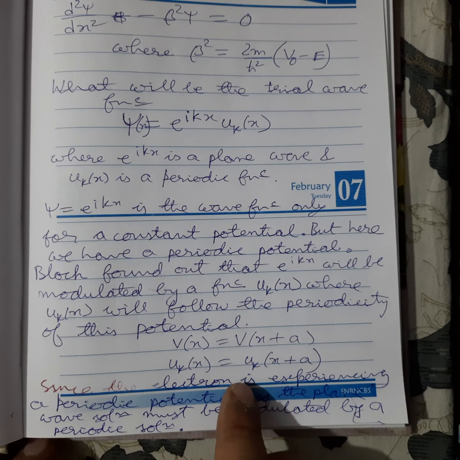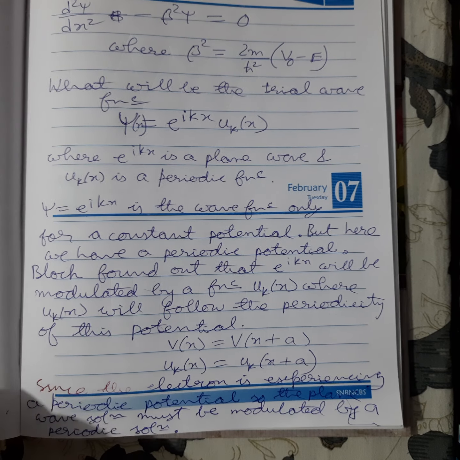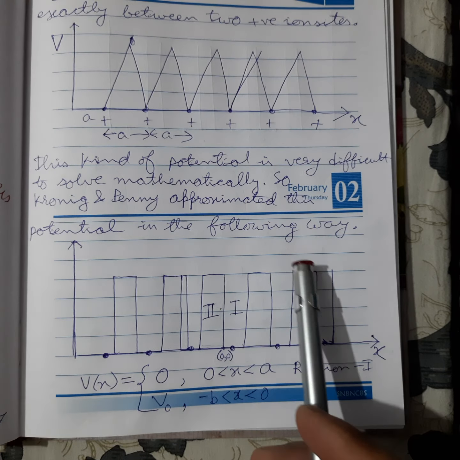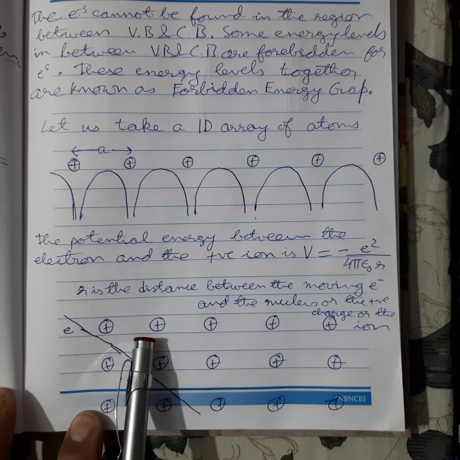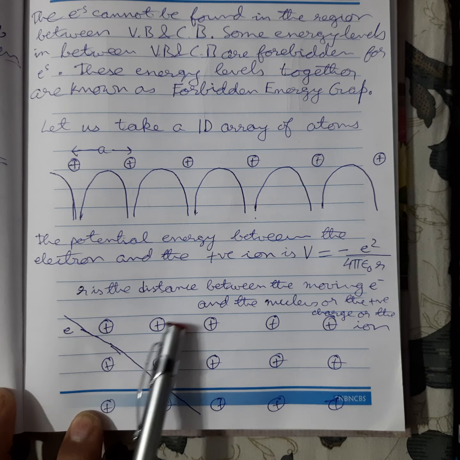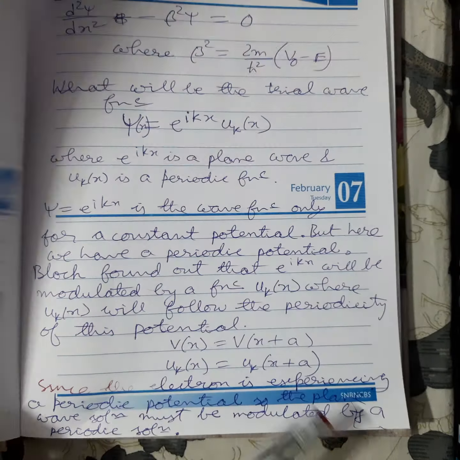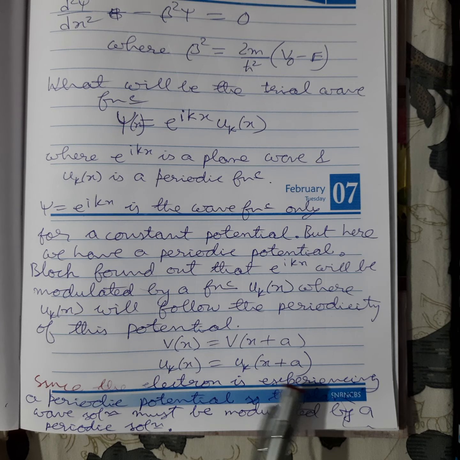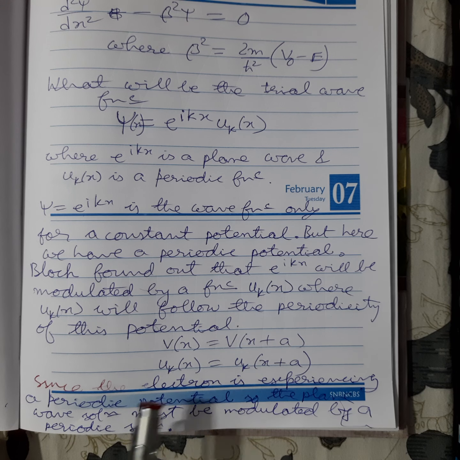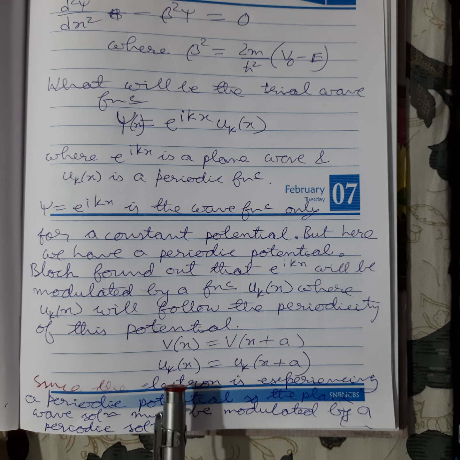The electron is definitely experiencing a periodic potential. After one period a, again the same potential, after another period a, again the same potential. So the plane wave solution, that is e to the power ikx, must be modulated by a periodic solution, which is this u(x). u(x) is equal to u(x plus a).